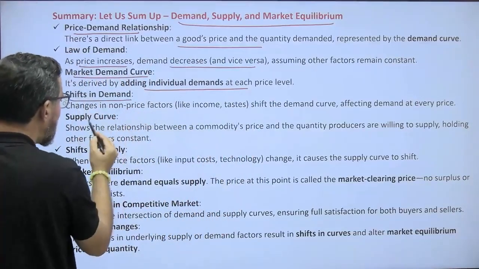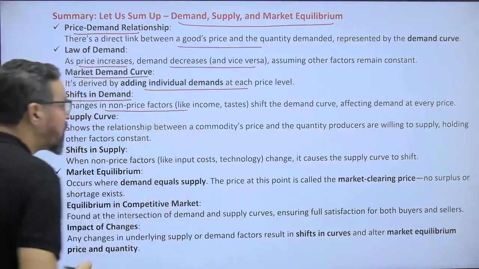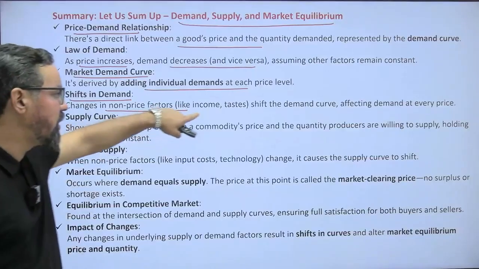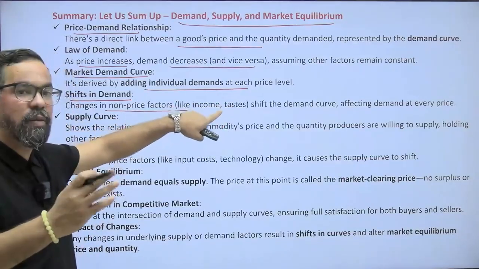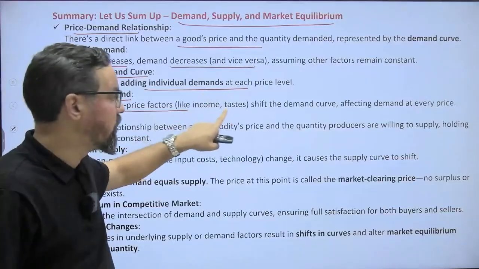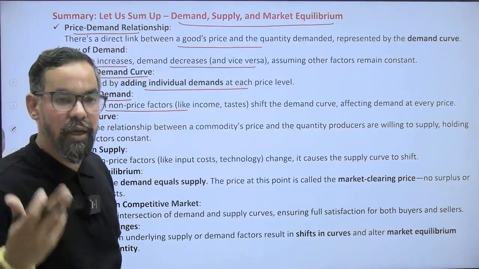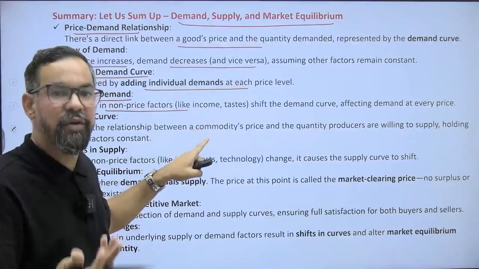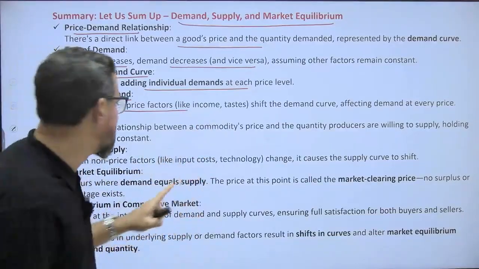Shift in demand: changes in non-price factors like income and taste shift the demand curve, affecting the demand at every price. If income increases, demand will increase. If taste and preferences change, if your product becomes trending, they will purchase more of it. Apart from this, we have income effect, substitute effect, complementary effect, government regulations and others.